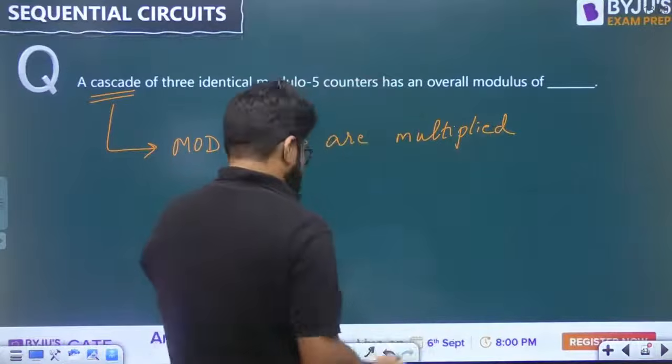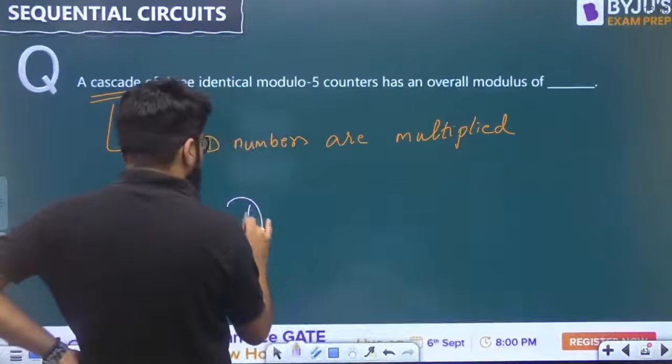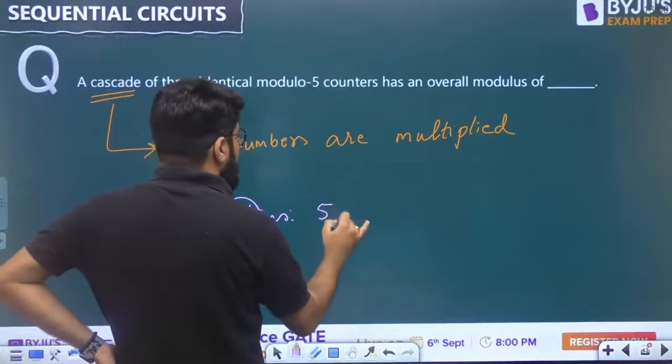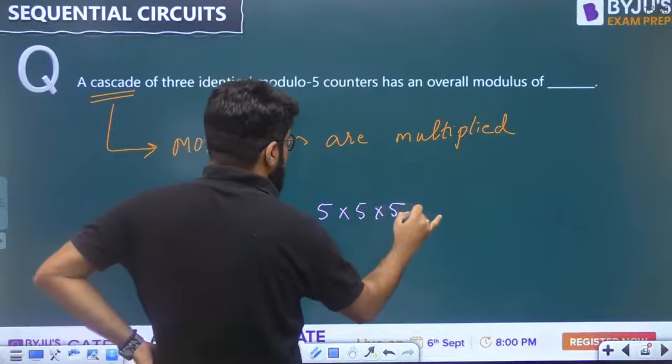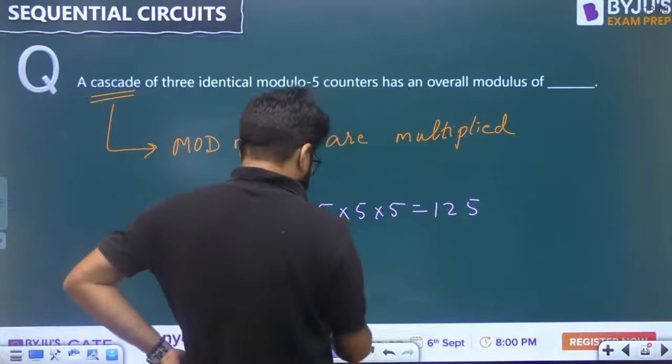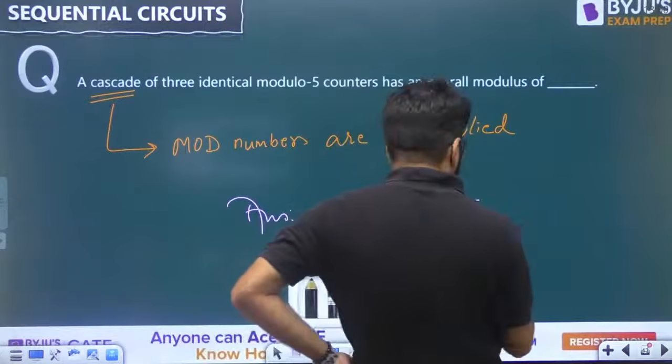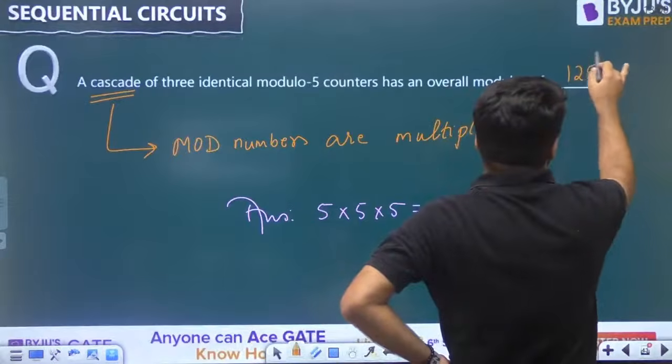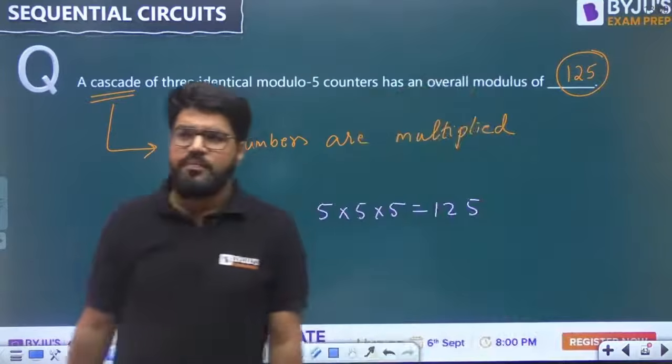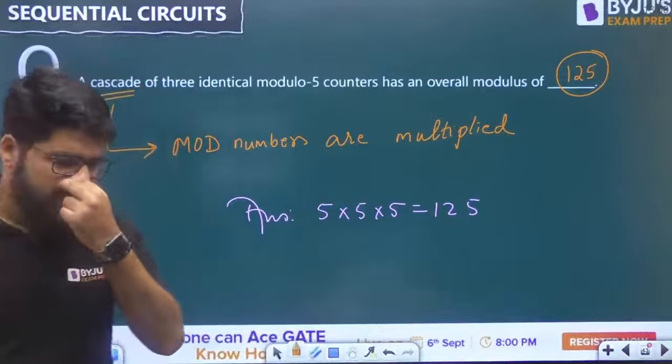Mod numbers are multiplied. So what is going to be my answer for the question? All are mod 5. So 5 into 5 into 5 is equal to 125. So the answer for this numerical answer type question is 125. Let's not prove this. Let's focus on questions now.